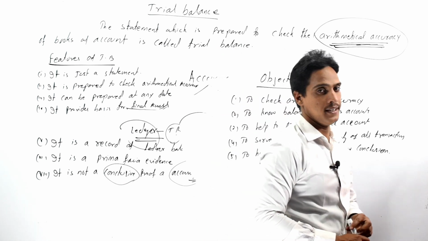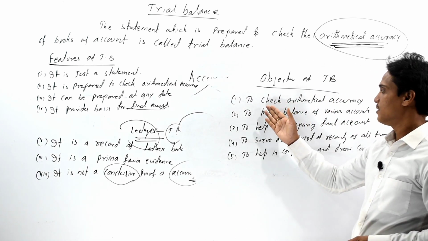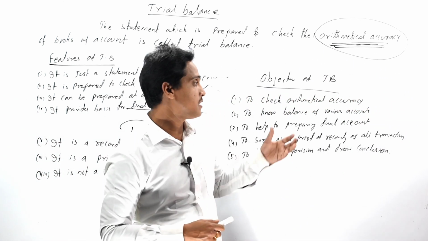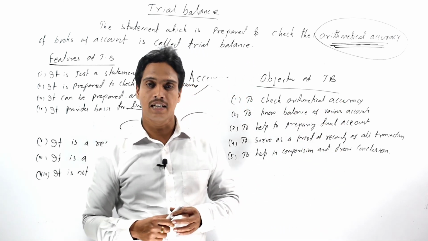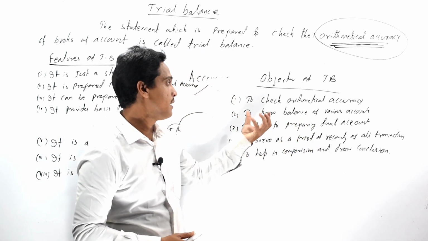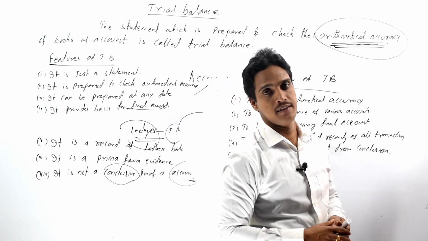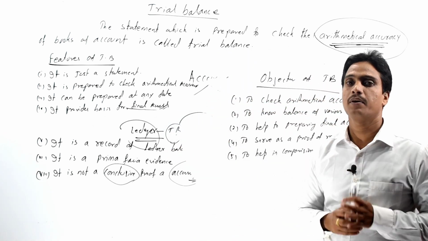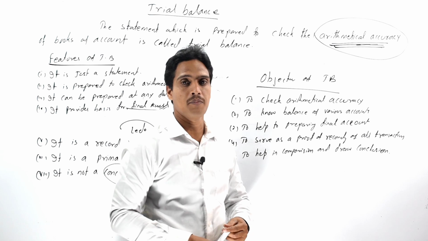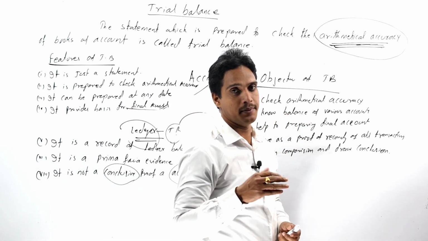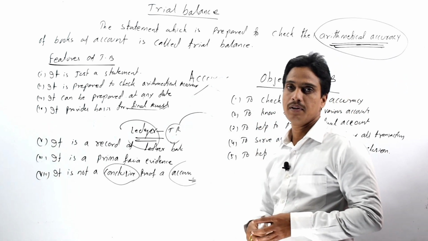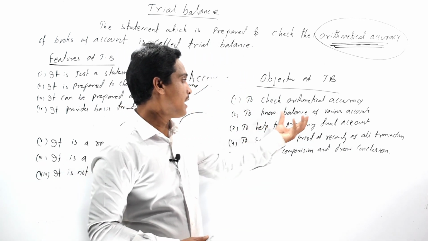The various objective of trial balance is to check the arithmetical accuracy of the books of account. That means to check whether the transactions are properly recorded in the books of account or not, and at the same time it also helps to check whether our ledger accounts are properly balanced or not. The next objective is to know the balance of any accounts at a glance. That means the trial balance enables us to know the balance of any ledger accounts at a glance.